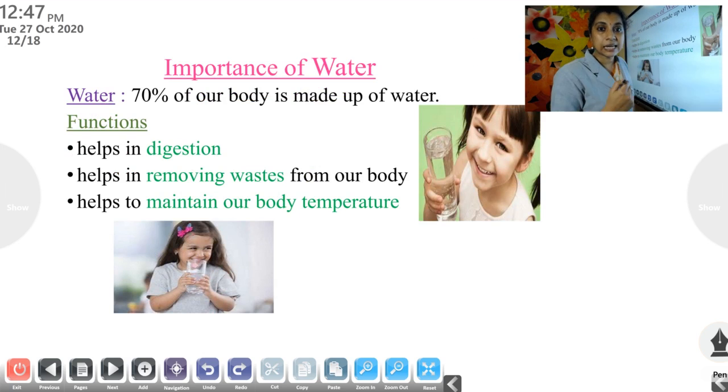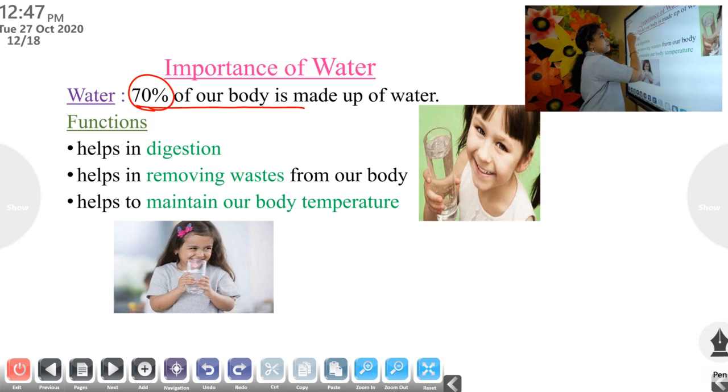Why does our body need water? 70% of our body is made up of water. What are the functions? It helps in digestion. What is digestion? I think you learned in the previous lesson. Digestion means breaking down of food into simple substances. Right? For healthy digestion, water is needed. So, you should drink at least 8 to 12 glasses of water daily.